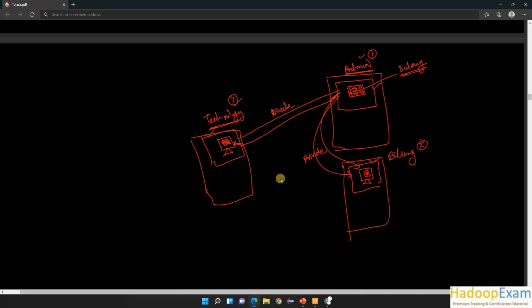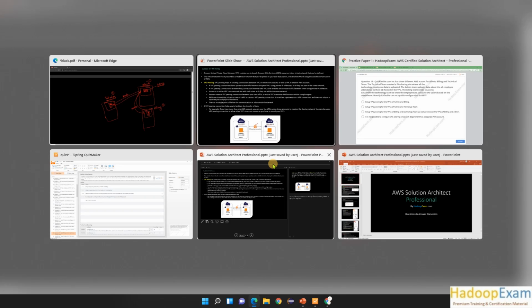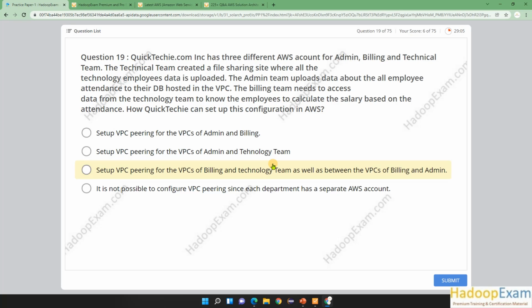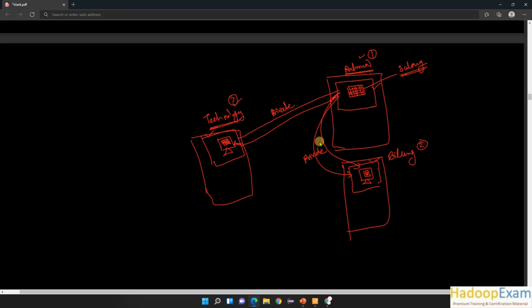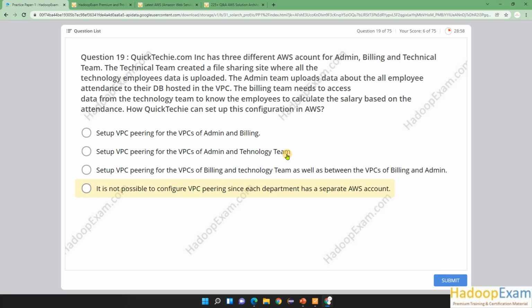It needs data from the technology side as well. So this is a half solution, correct but not complete. Setting up VPC peering between admin and technology team is again a half solution. Set up VPC peering for the VPCs billing and technology team, as well as between VPC billing and admin.